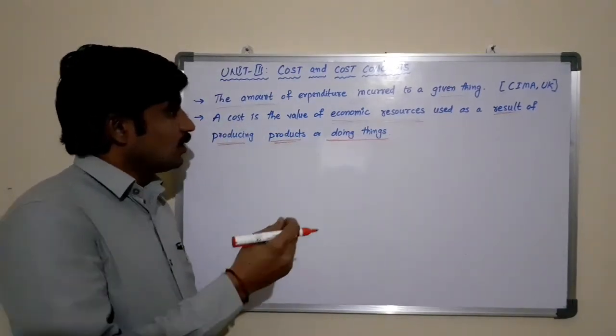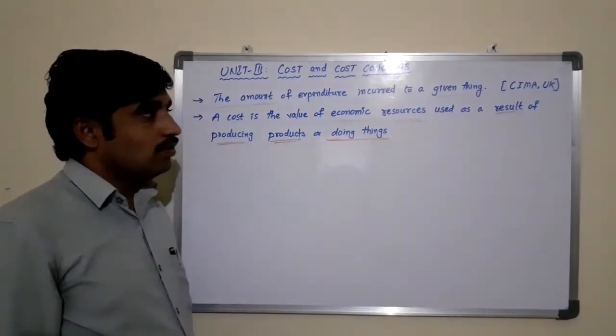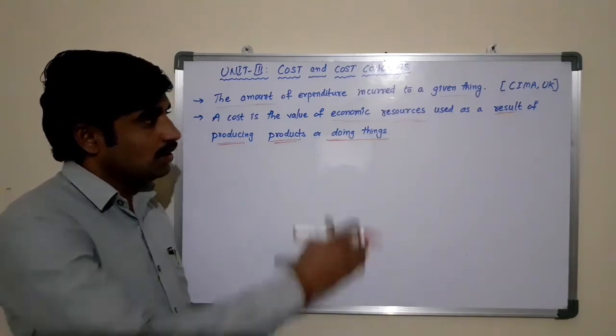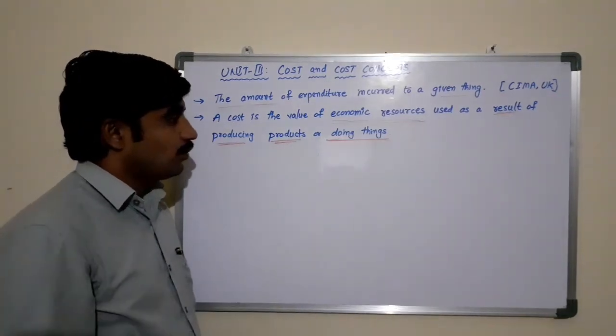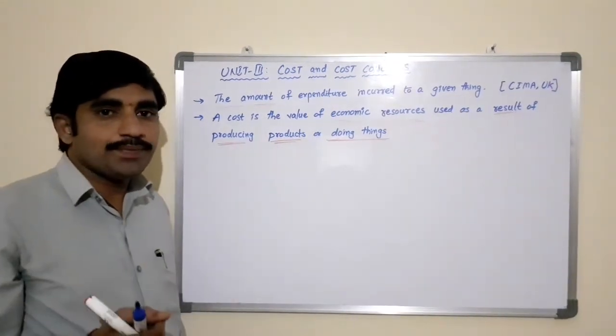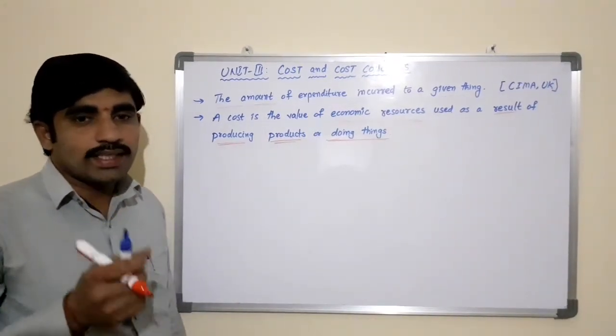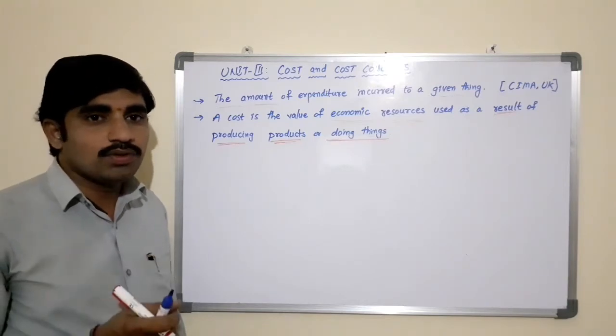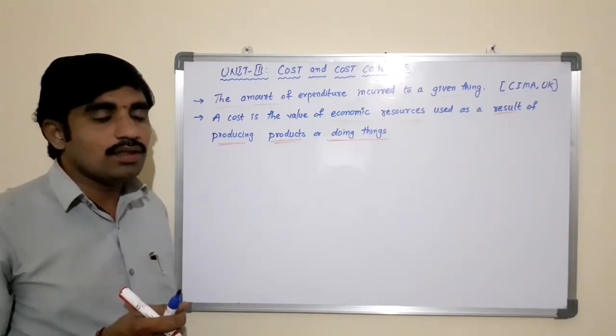So cost is the value of economic resources which is used as a result of producing products or doing things in the business. Simply, cost refers to the expenditure incurred to produce the products or services in the business.